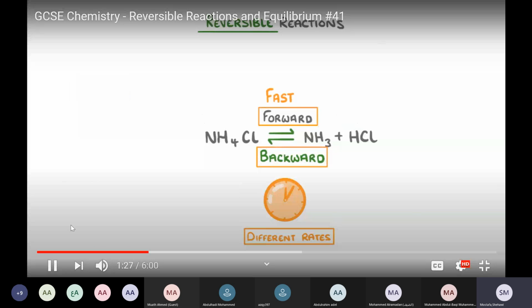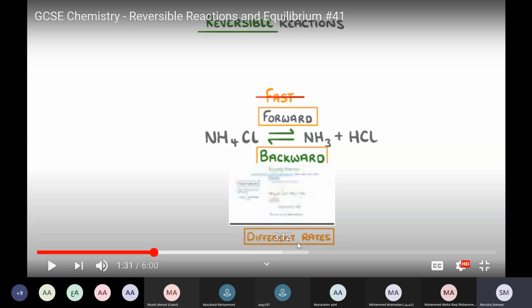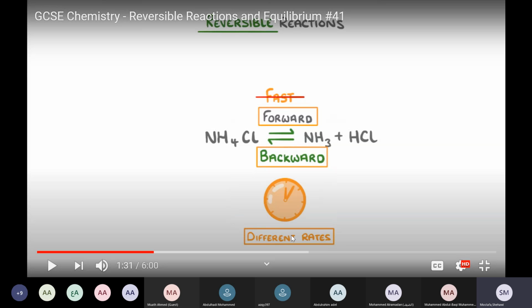As the reactants turn into products, though, the forward reaction will slow down, and the backward reaction will increase. With time, the forward will slow down because you form more of the products. We have different rates. That's what we are explaining right now. Forward reaction is fast and zero for backward in the beginning.